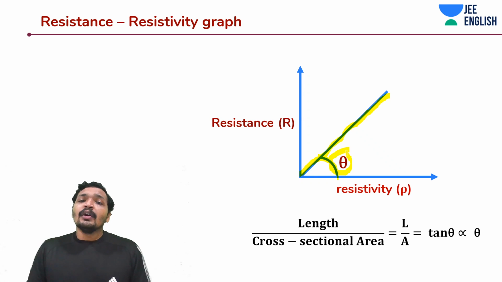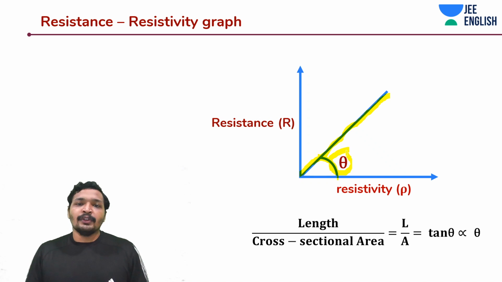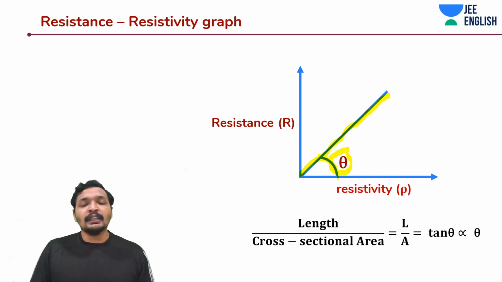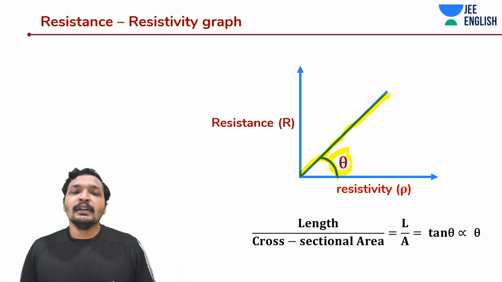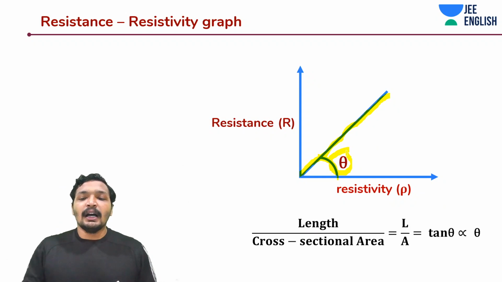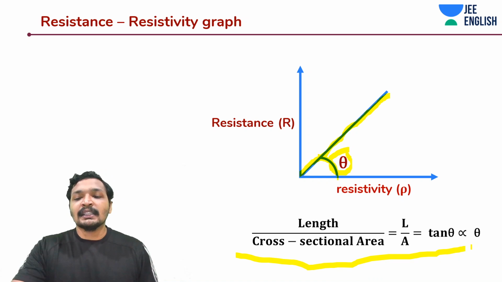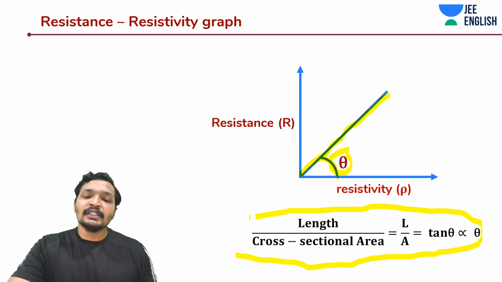So now this slope is nothing but, you can make use of the equation R is equal to rho into L by A. Or else you can also think intuitively: the more the area, the less the resistance; the more the length, the more the resistance. And come to this conclusion that tan theta is nothing but L by A, length by cross-sectional area, which is proportional to theta.